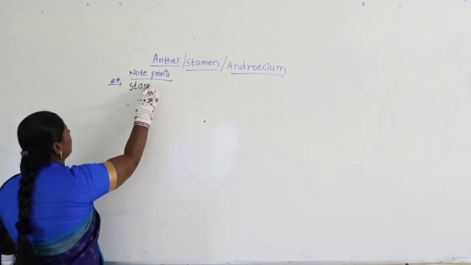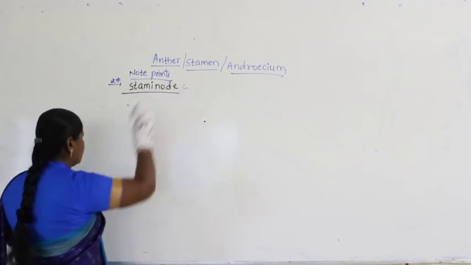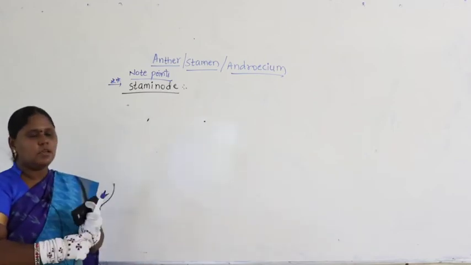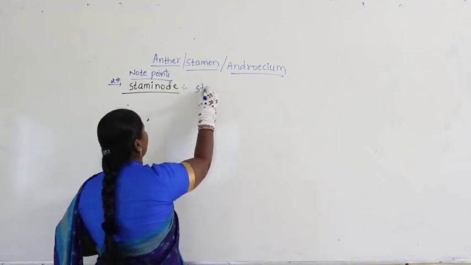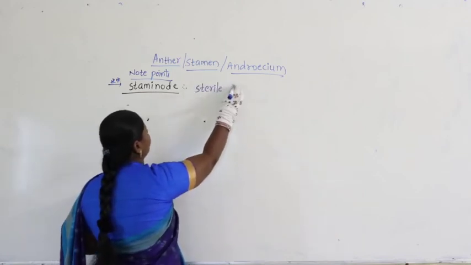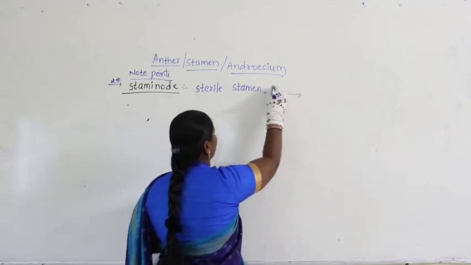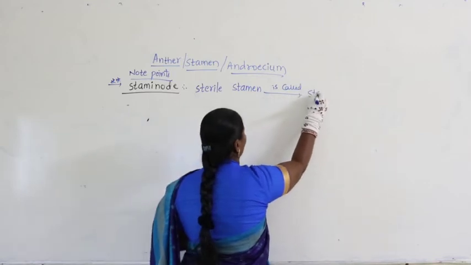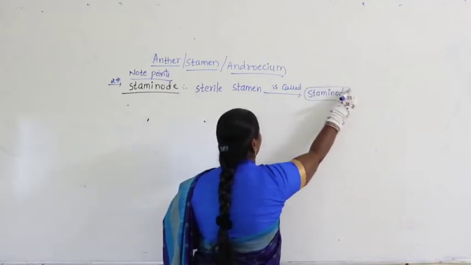Staminode. Try to remember the term staminode. What is the meaning of staminode in this case? So, here we take into consideration a sterile stamen is called staminode. Staminode means a sterile stamen.